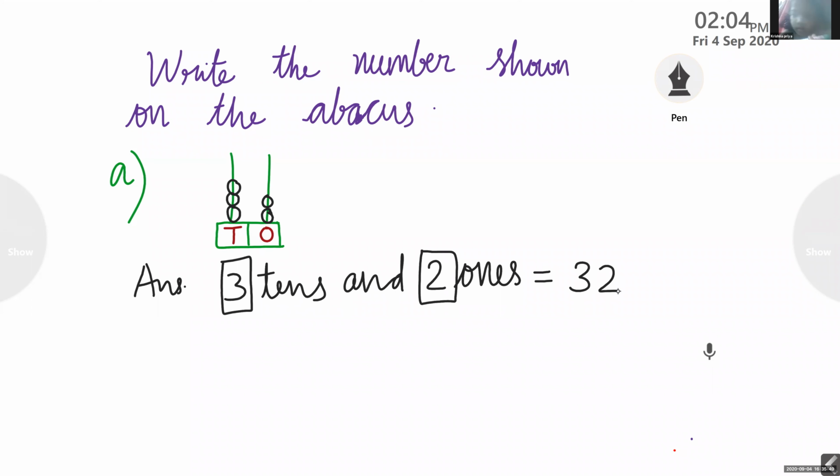Ma'am, I cannot see. Who cannot see? Krishna Priya. What about others? Can you see? Ma'am. Priya, please check your connection.